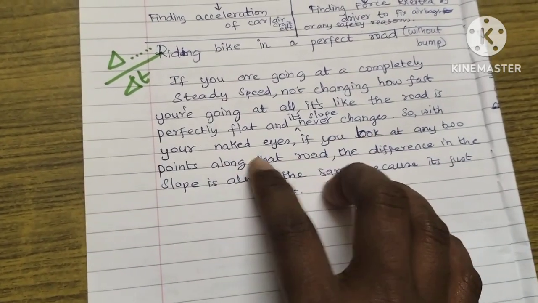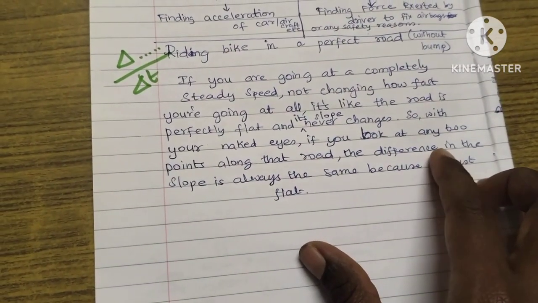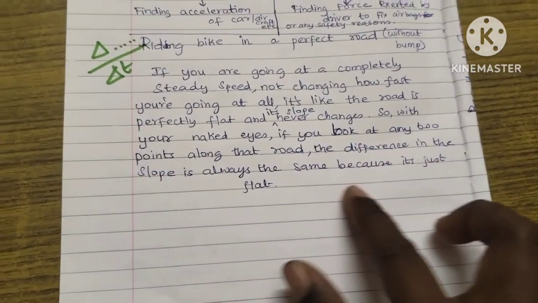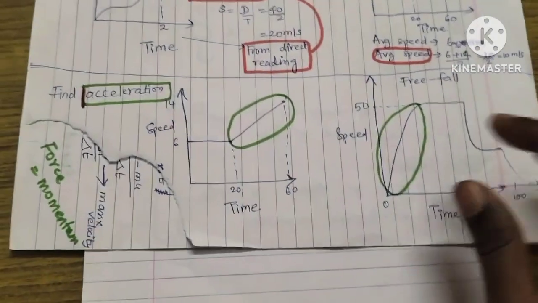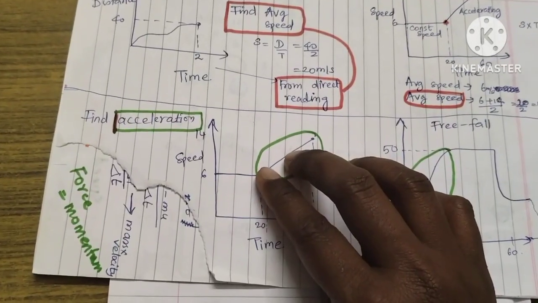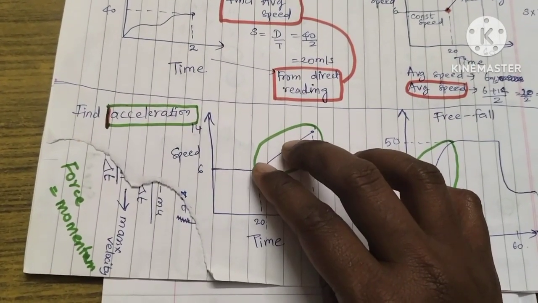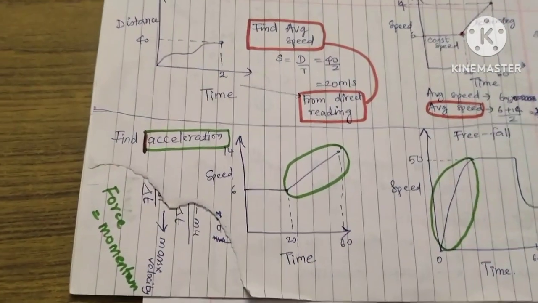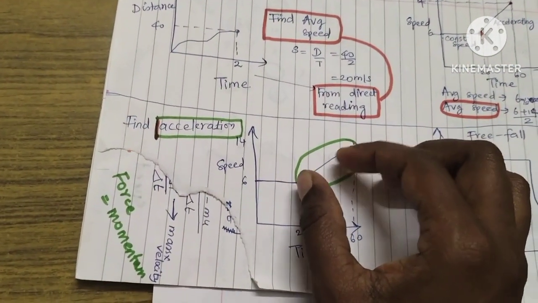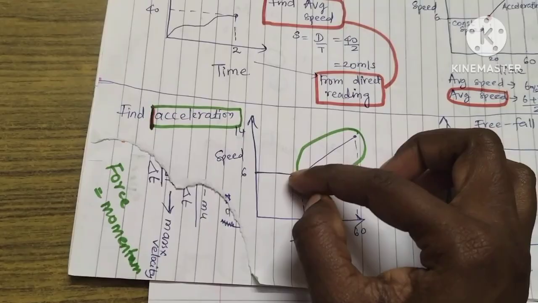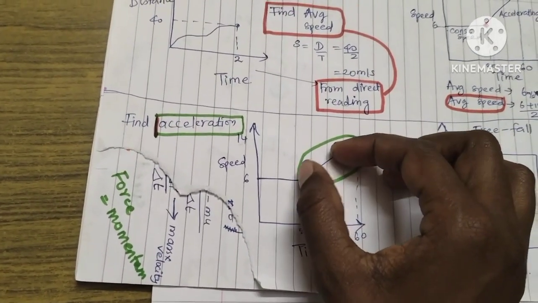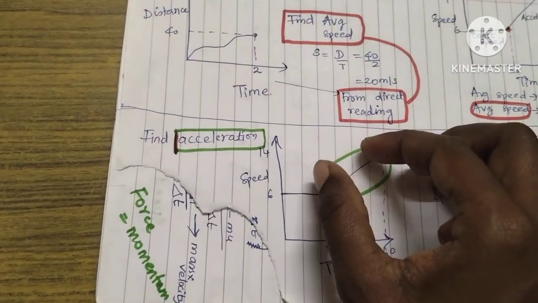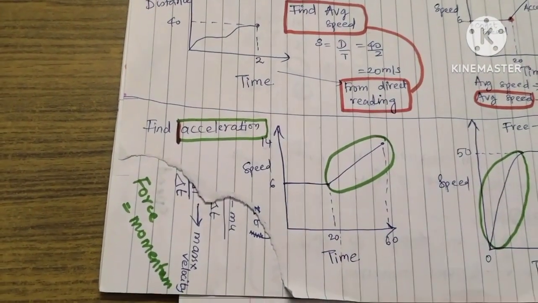So with your naked eye, if you look at any 2 points along the road, the difference in the slope is always the same because it's just flat. So if you take any two differences, that is going to be the same. With that idea, if you choose two points on the tangent, it's like a tangent because it's a steady slope. Here you choose two times, and here you choose the corresponding points, and the difference is always going to be equal.